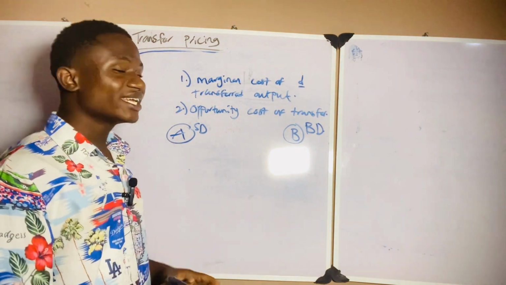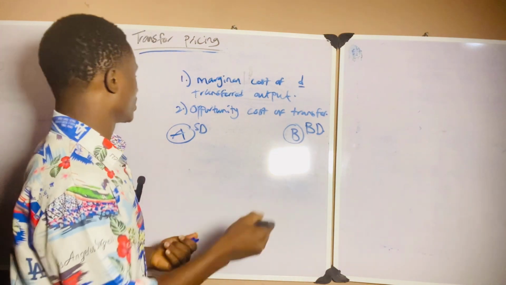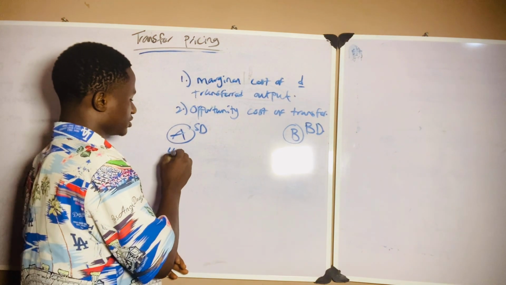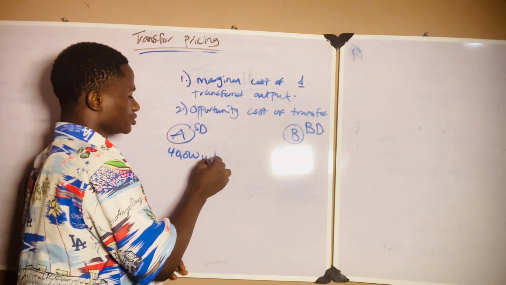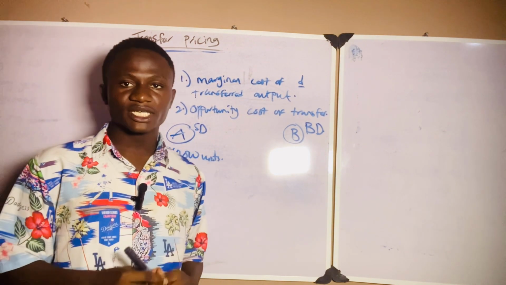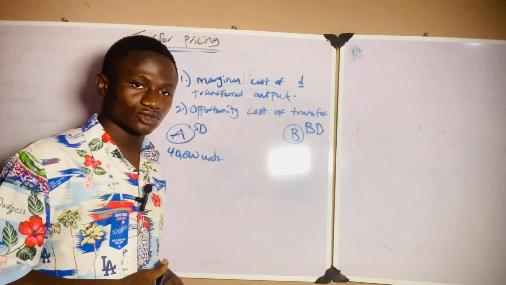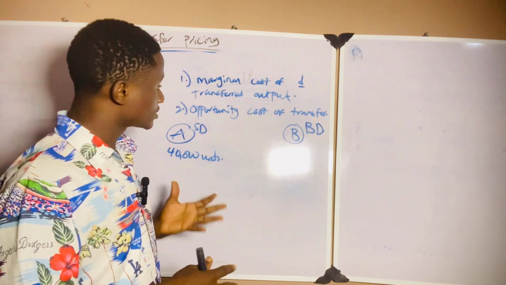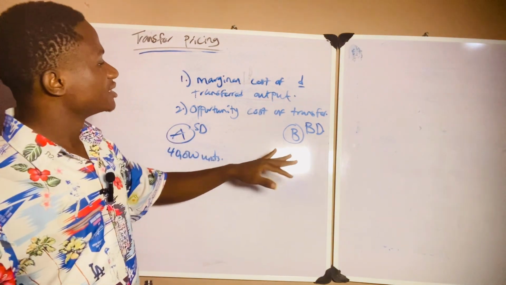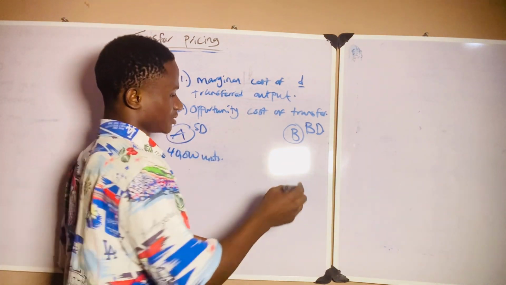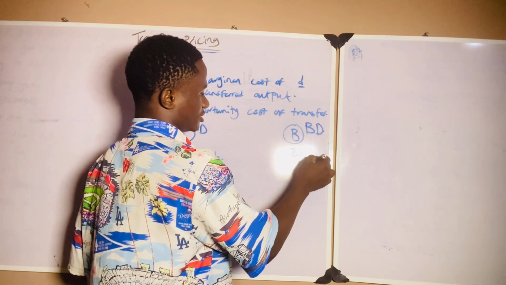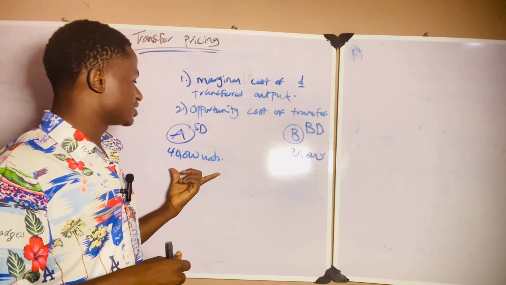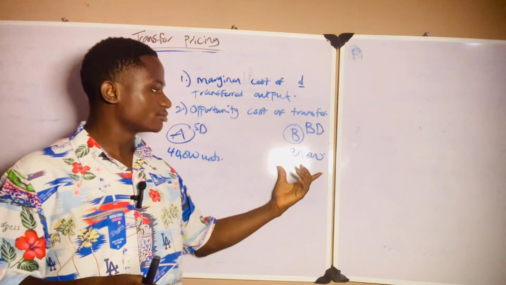Now, division A has a full capacity of 40,000 units. That means that the total amount of goods it can produce is 40,000 units. Now, division B needs, let's say, 30,000 units. You agree with me that division A produces 40,000, division B needs 30,000.